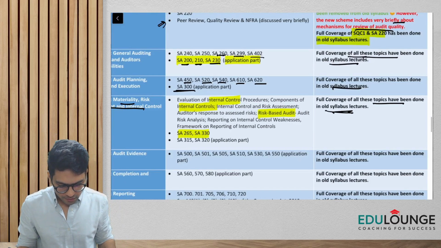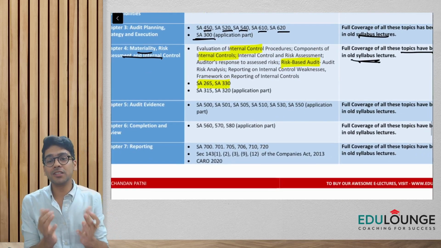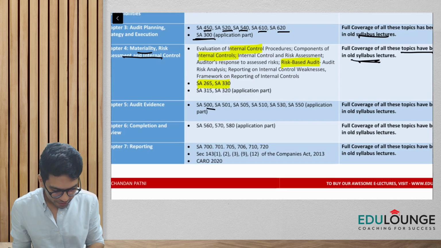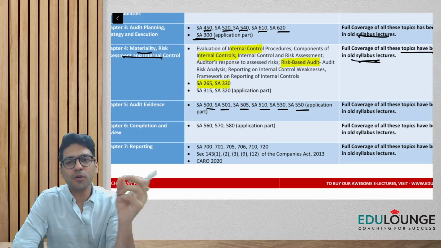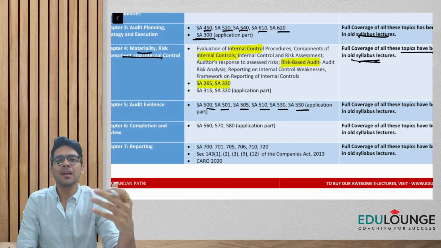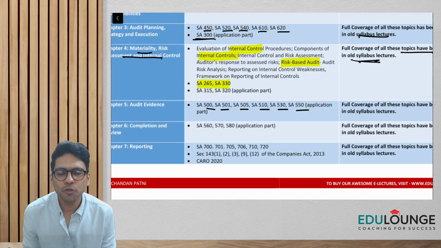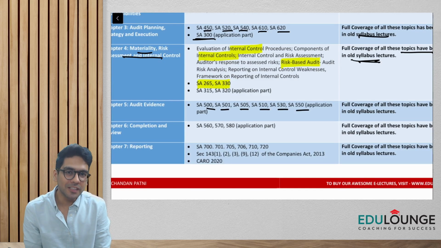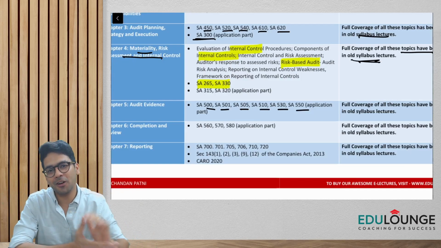Next, chapter 5 is on audit evidence, which focuses on standards 500, 501, 505, 510, 530, 550. These are only standard-based chapters, so they are just going to test you on the application part. But guys, when I say application, it means they are just going to ask you questions about the practical applicability of these standards.